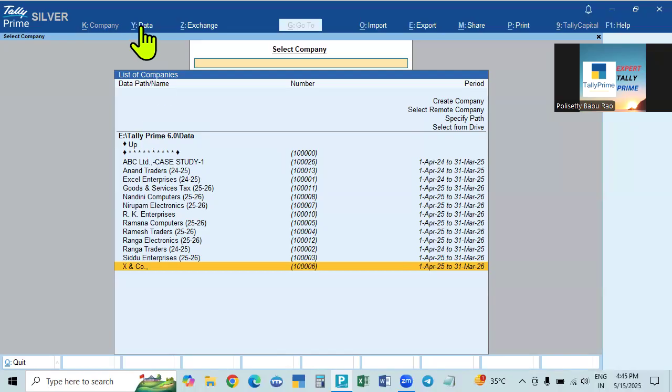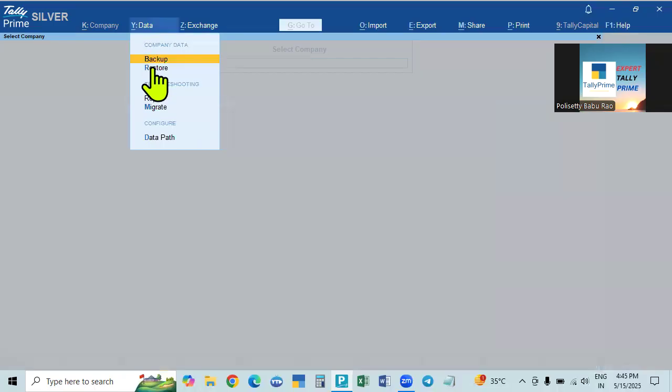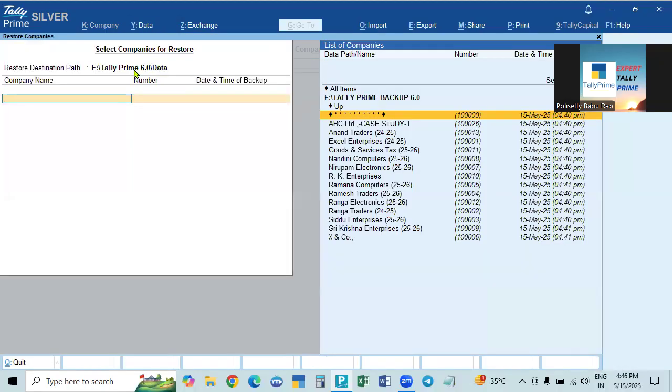So how to do it? Go to Alt Y, data path. The next one is restore: backup saves in another place, restore gets from the other place. Click this. See here, automatically we need not do anything, we need not select. Automatically we are taking from the backup folder, the backup path, to the original data path. Previously the original data was here. From here we are saving to the backup path, and now from the backup path we are getting back to the original path. So the original will be shown here.